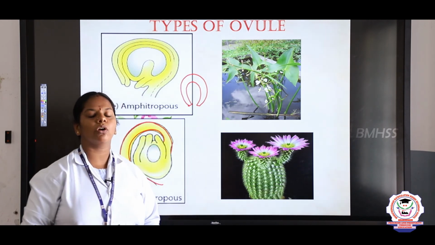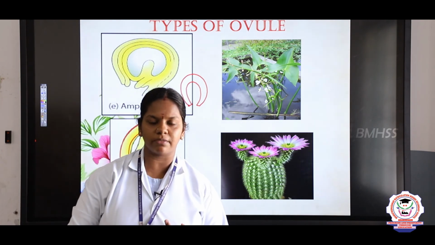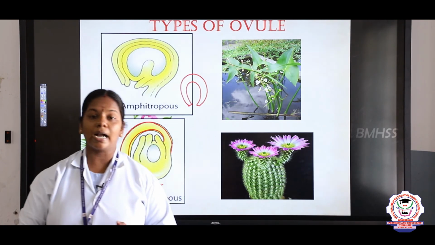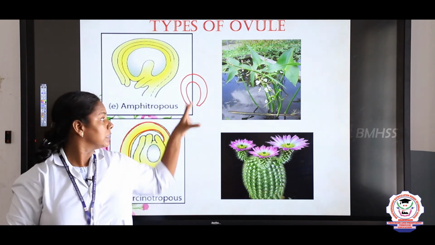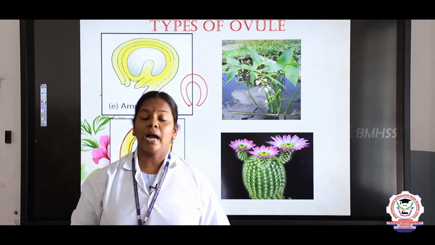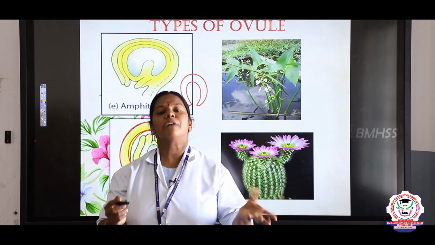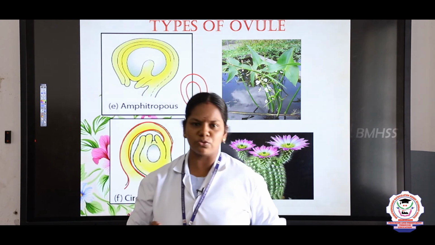So in this session, what are the topics we discussed, children? We discussed the structure of the gynoecium, the structure of the ovule, and based on the position of the ovule, how the ovules are classified. And in some ovules, the integuments, the outermost covering, function to provide nutrition to the nucellus.